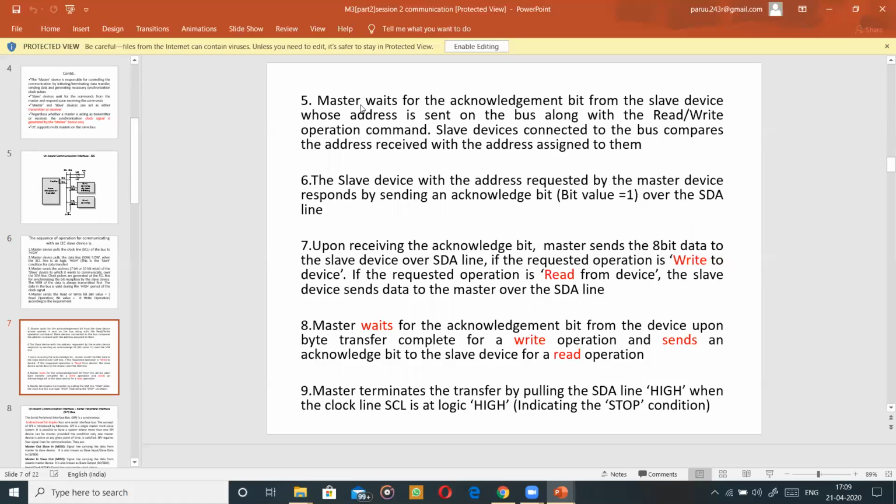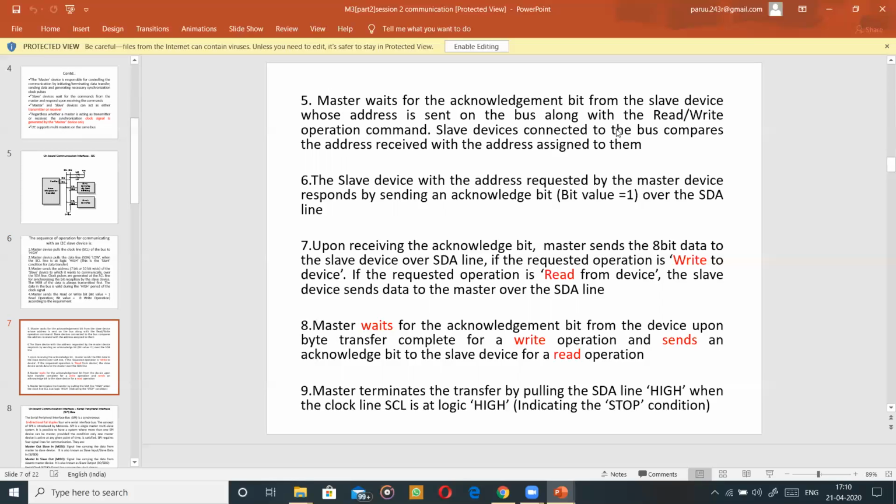Now, the master, after it has given the address and told what type of operation it has to perform, waits for the acknowledgement bit from the slave device. It will wait for the slave it has designated, whose address is sent onto the bus along with the read/write bit. So the master part is over. Now it is waiting for the acknowledgement.